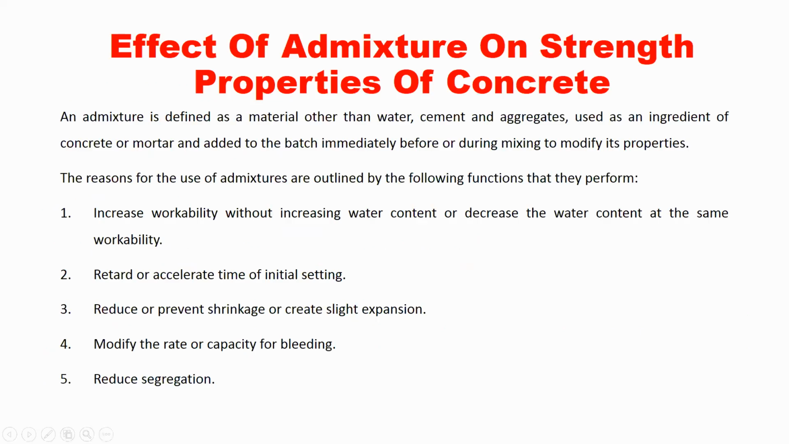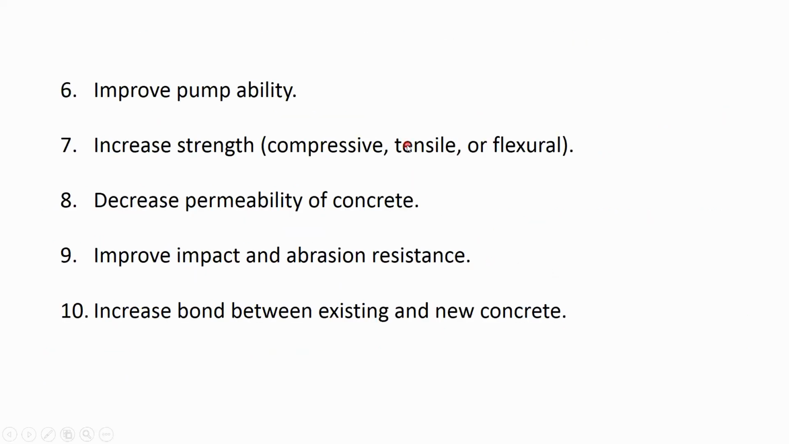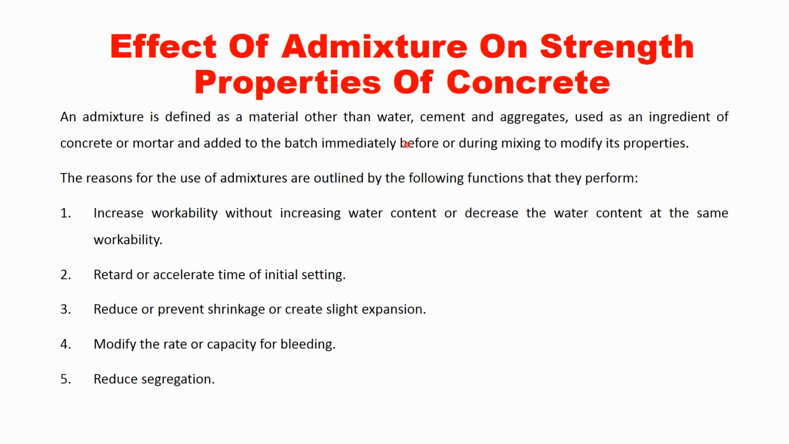Okay, so what are admixtures? We know four basic ingredients of concrete: cement, fine aggregate, coarse aggregate, and water. These are the four ingredients that are required to prepare the concrete. When we take these four ingredients in a proper proportion and mix them, we will get the concrete. But that concrete will have one particular set of properties.